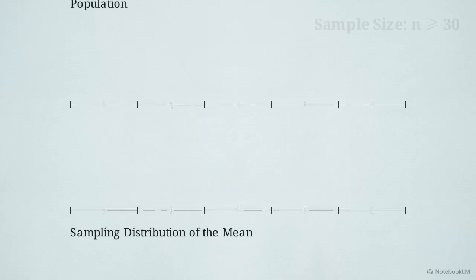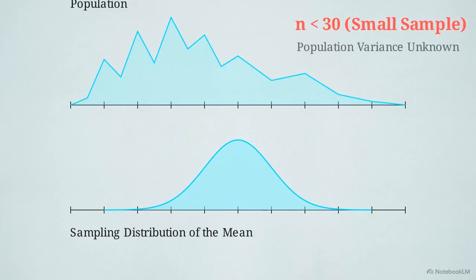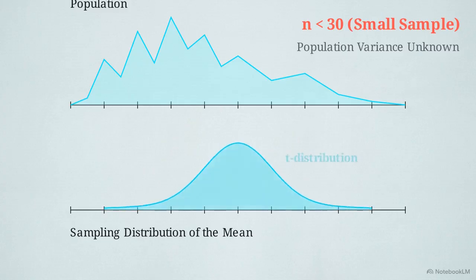The theorem applies when the sample size is large, which is mathematically defined as n being greater than or equal to 30. This is a simulated population curve. It is highly asymmetric, jagged, and entirely unpredictable. If we extract random sets of at least 30 data points from this chaos and plot the calculated mean of each set on a new axis, the distribution of those specific sample means will naturally arrange itself into a symmetrical normal distribution. If the sample size is less than 30 and the population variance is unknown, engineers substitute the normal curve for W.S. Gossett's t distribution to account for the increased uncertainty.